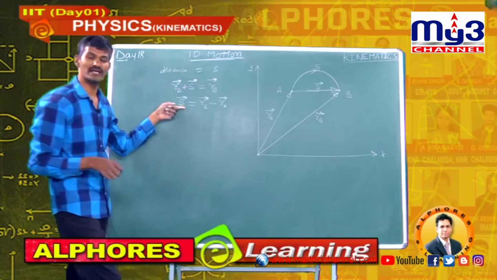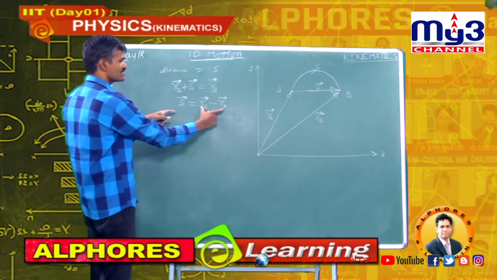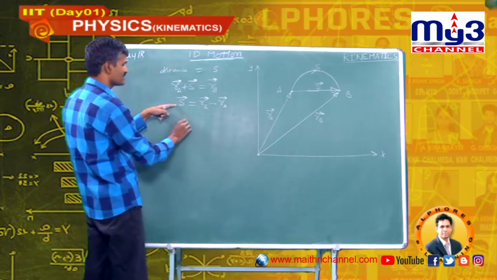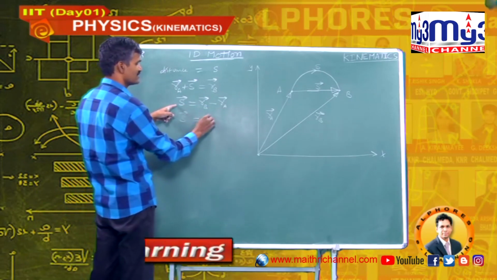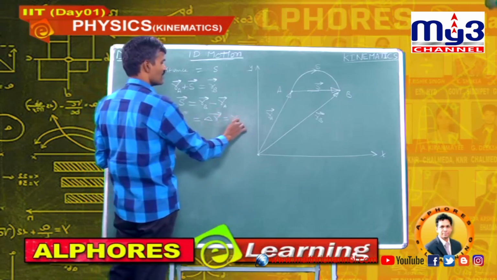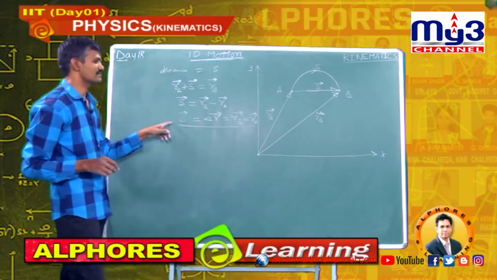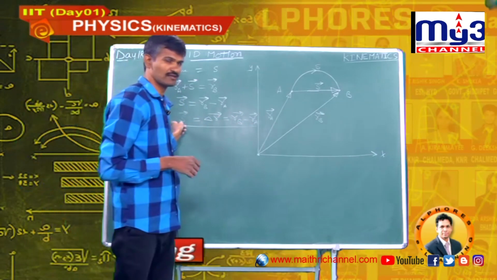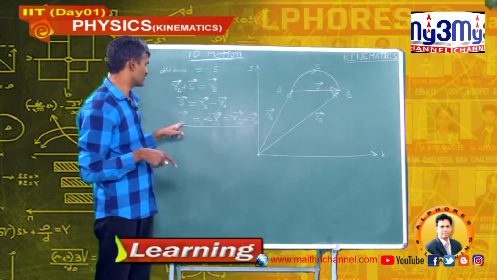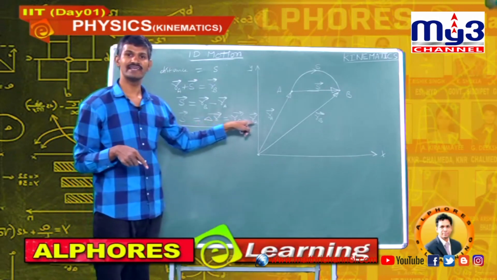So this is nothing but a change in position. This displacement s bar can also be written as change in position, delta r bar, that is equal to RB bar minus RA bar. What is displacement? Displacement is change in position. So if you want to calculate displacement in any problem, you have to write displacement as change in position, or final position minus initial position.